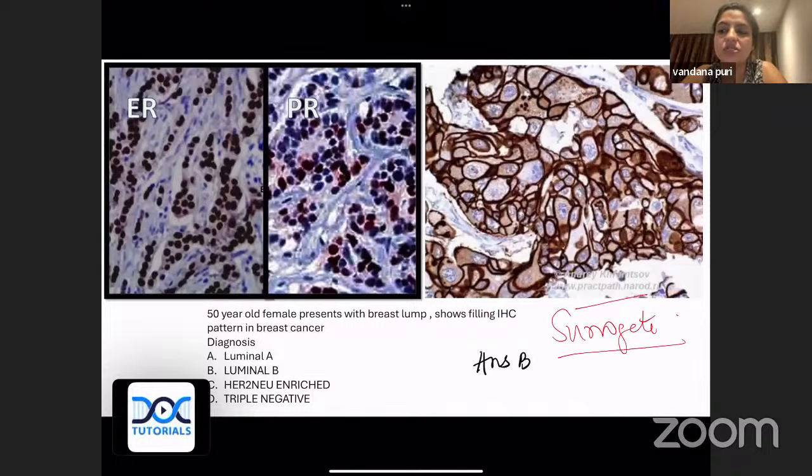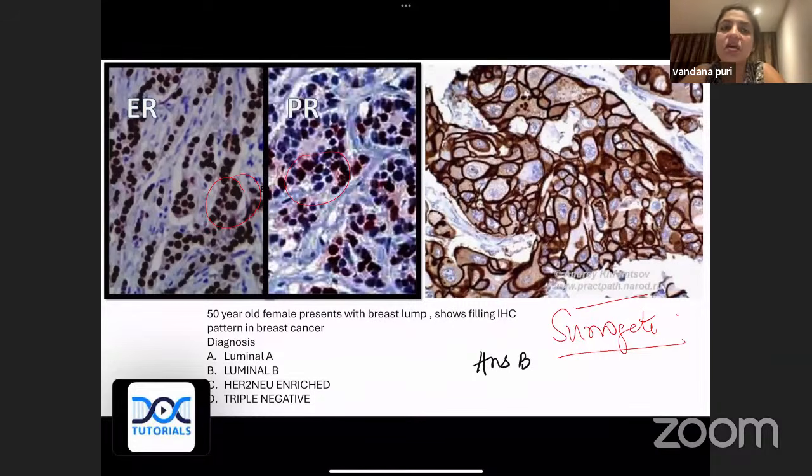I hope everybody knows how we do the molecular classification of breast cancer. The recent update I'm asking about, I posted on Instagram yesterday. I hope everybody remembers that we have luminal type of breast cancers, HER2 neu enriched, and triple negative and Claudin low. These are the 4 groups we have. Everybody knows luminal type of breast cancers are usually ER and PR positive.